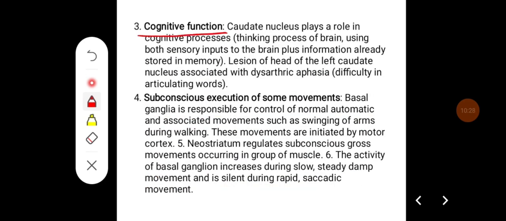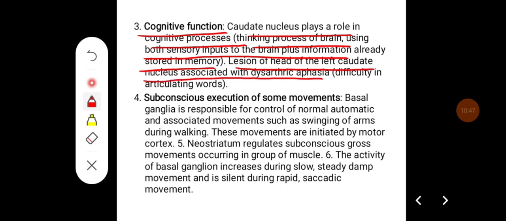Then it has a cognitive function. Caudate nucleus plays a role in cognitive processes like the thinking process in the brain, using both sensory inputs to the brain plus information already stored in the memory. A lesion of the head of the left caudate nucleus is associated with dysarthric aphasia, that is difficulty in articulation of words.